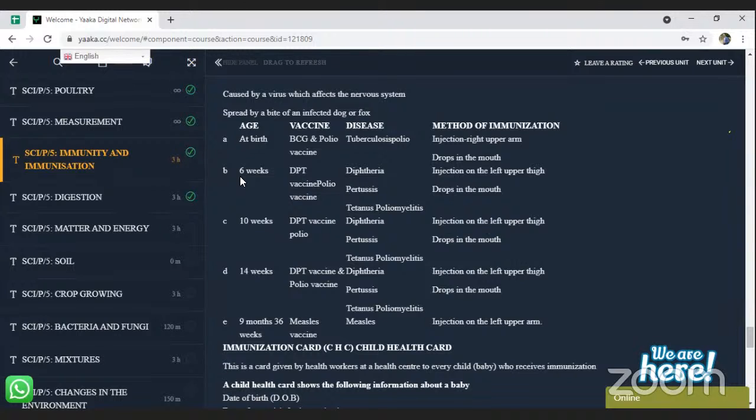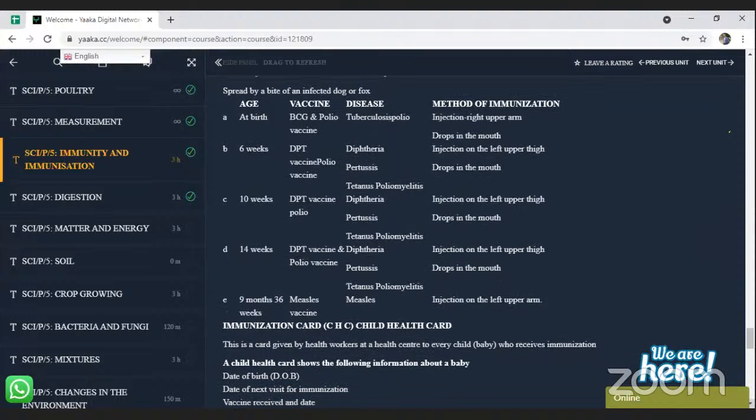Likewise polio vaccine. Polio vaccine is given 4 times. You realize that at birth, at 6 weeks, at 10 weeks, and then at 14 weeks. So that is what you need to know about this. Then for the case of measles, it is given after 36 weeks of growth, or at 9 months.